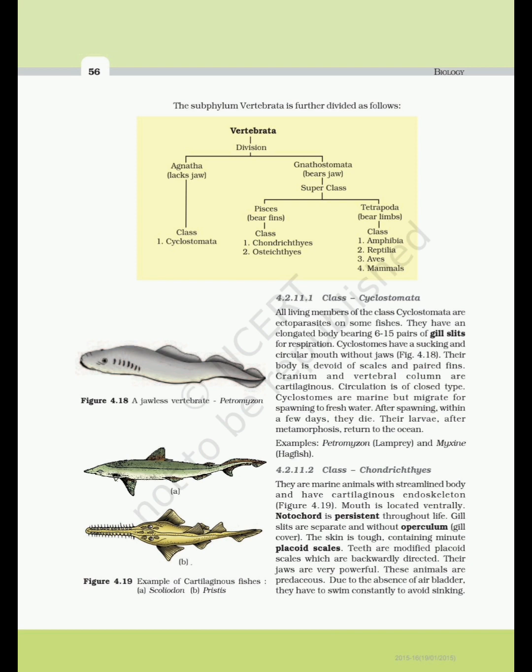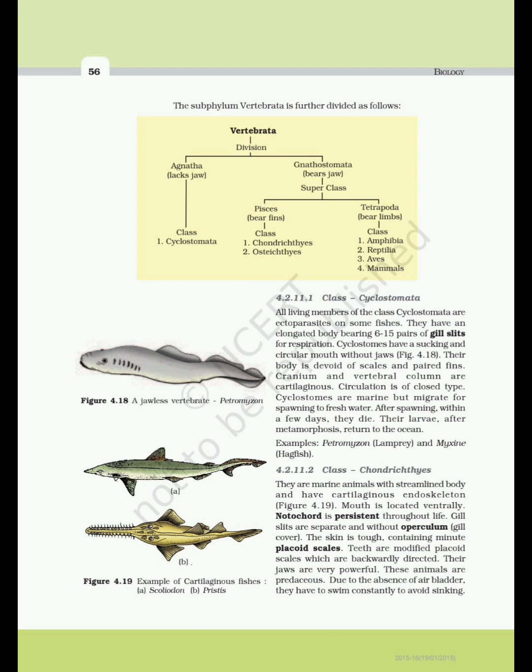4.2.11.1 Class Cyclostomata. All living members of the class Cyclostomata are ectoparasites on some fishes. They have an elongated body bearing 6 to 15 pairs of gill slits. For respiration, cyclostomes have a sucking and circular mouth without jaws, Fig. 4.18. Their body is devoid of scales and paired fins. Cranium and vertebral column are cartilaginous. Circulation is of closed type.